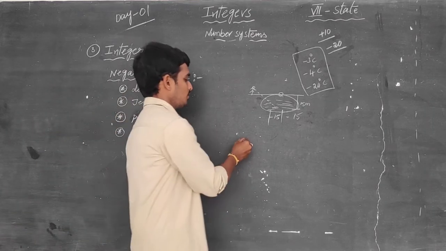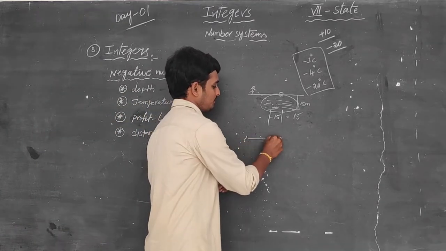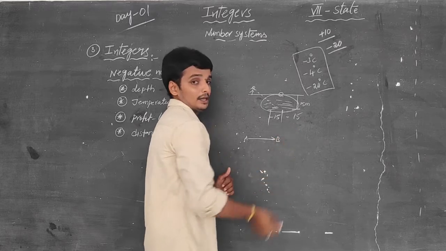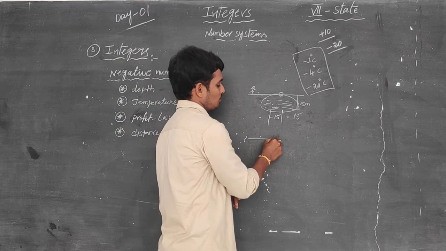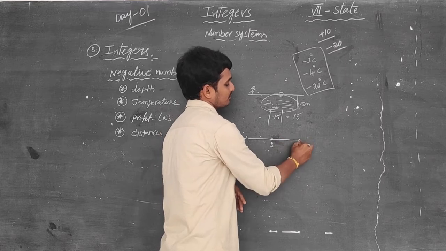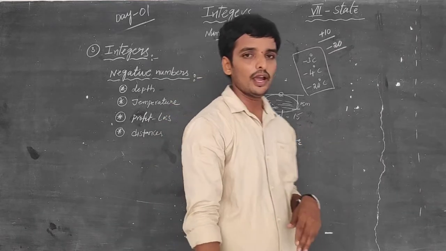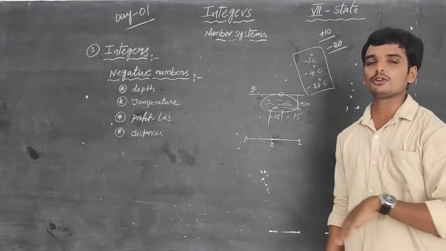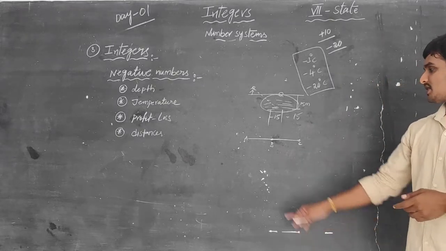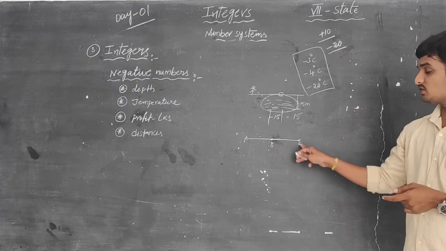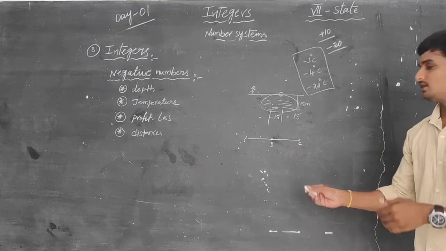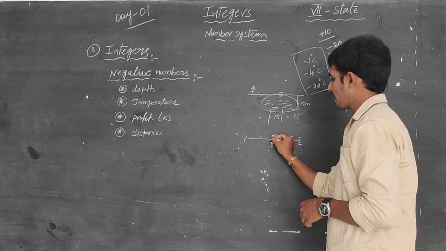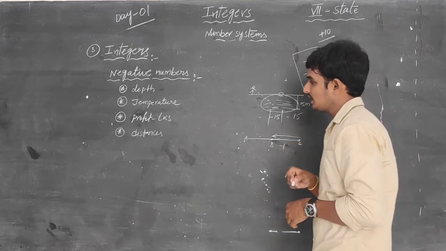For example, if you want to travel from A to B, we have to travel from A to B. By mistake, we have moved on to C. Actually, we have to travel from A to B, but by mistake we have reached C. So we can go back. In this go-back situation, we are using negative numbers.